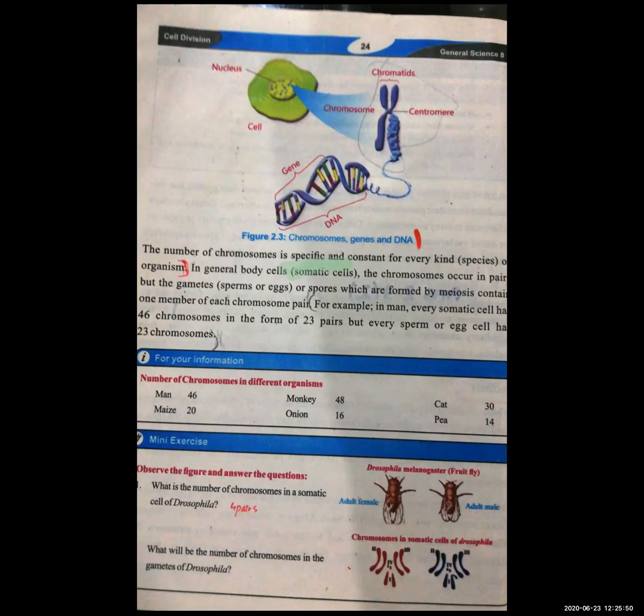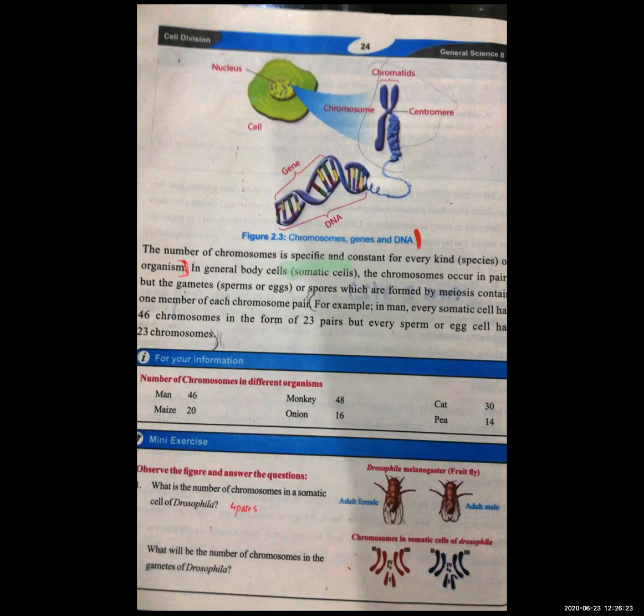For example, in human beings, every somatic cell has 46 chromosomes in the form of 23 pairs, but every sperm or egg cell has 23 chromosomes. So man has 46, and even women have 46. Then there is monkey, that is 48. The examples I have given you: cat 30 and maize 20, corn which is called गंदुम, onion 16 and pea मटर has 14 chromosomes.